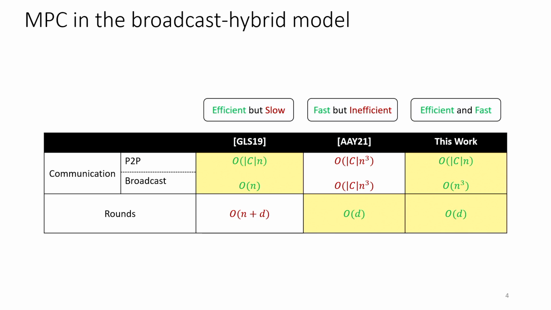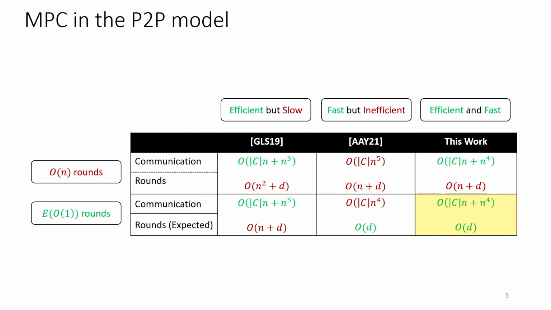So just to be more clear, we look at this from the point-to-point model, that is, when the broadcast channel is instantiated with a broadcast protocol. So we see that broadcast in itself can be instantiated with two different classes of protocols. One is where the protocols are deterministic, order of n round protocols, and the other one where the protocols are randomized and they give expected constant round complexity.